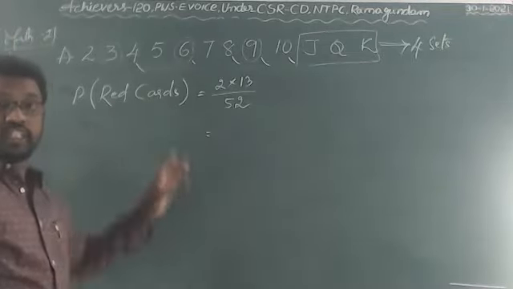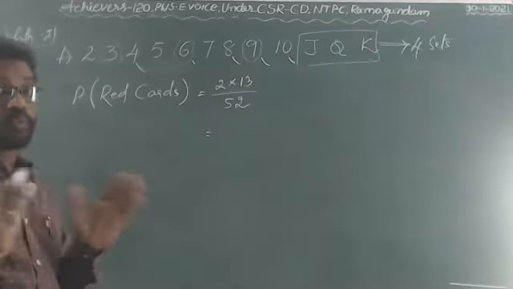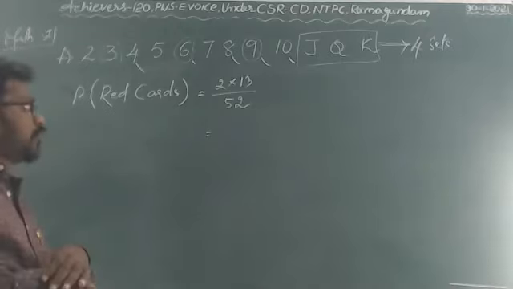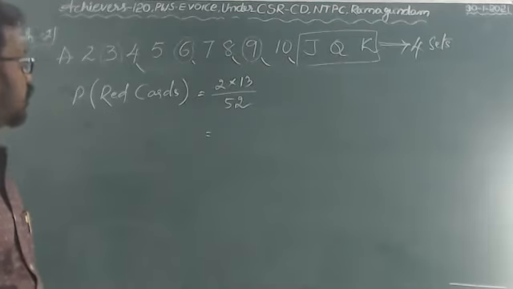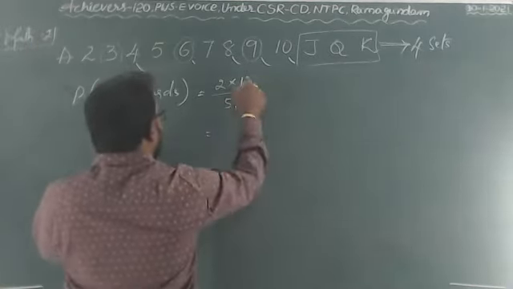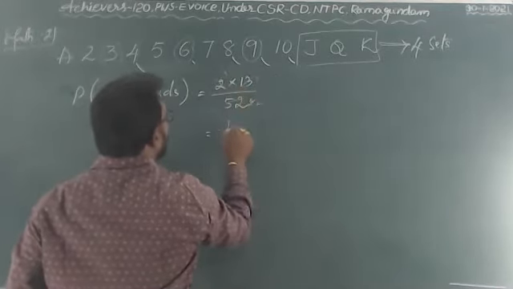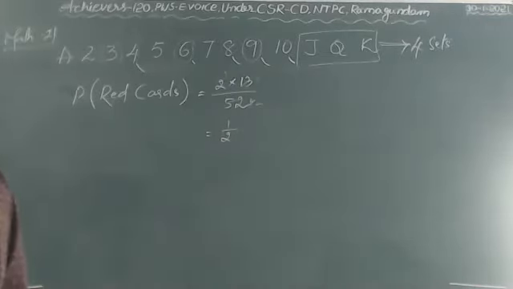It is not asking about face cards, prime numbers or composite numbers. Directly it is asking red cards: 2 into 13 by 52. 13 ones are 13, 13 fours are 52, and 2 ones are 2, 2 twos are 4. So it is nothing but 1 by 2.